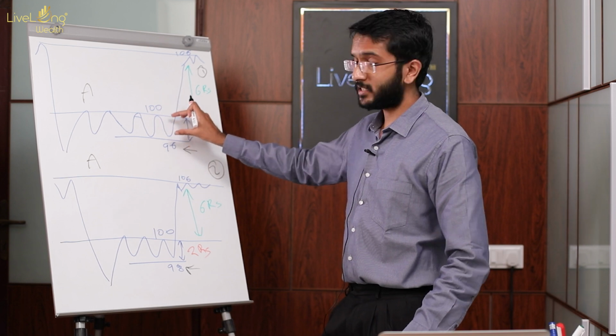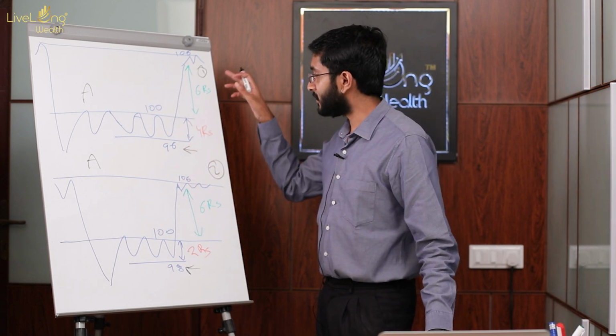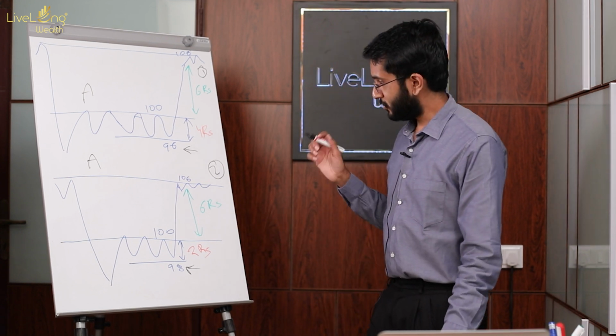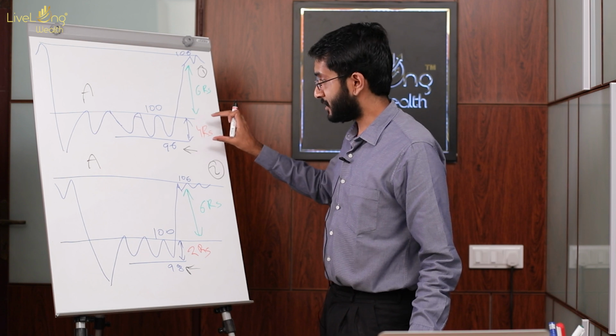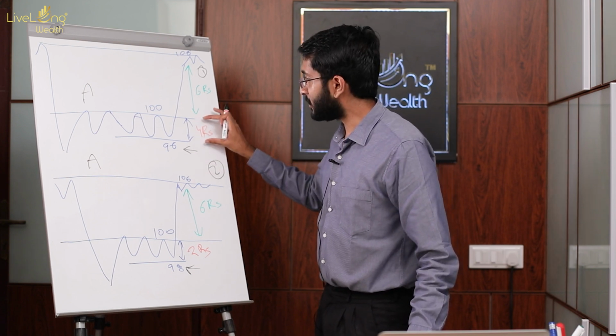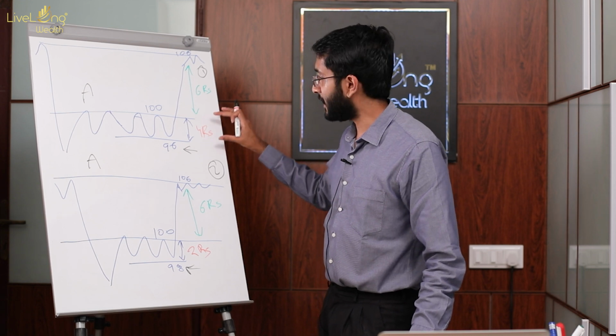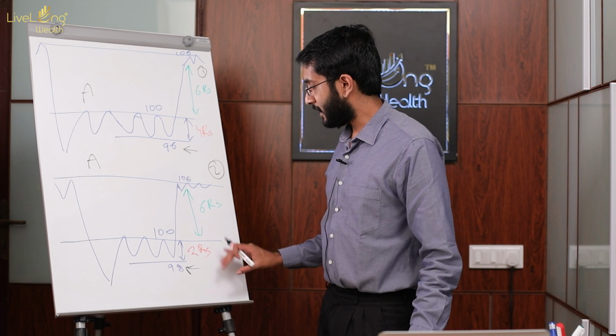So even though the resistance is exactly at 100, the stop loss would be at 96 in the first scenario. So in case number 1, your risk per share, or the risk per unit, is going to be 4 rupees. That is, you will have to keep a stop loss of 4 rupees per unit in case 1, and you have to keep a risk of 2 rupees per unit in case 2.